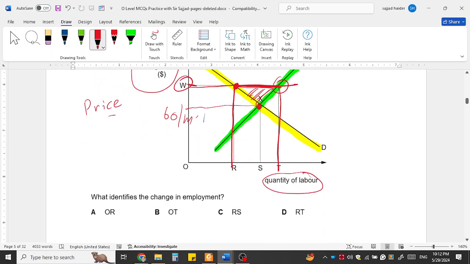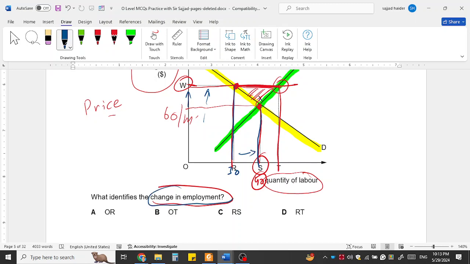So what identifies the change in employment? Earlier, say 50 people were being demanded by the businesses, businesses were creating 50 jobs. But at the higher wage, the businesses are reluctant to offer more jobs, so they demand less, like 30. So this is the difference, the change in the employment level, meaning fewer people are now employed.